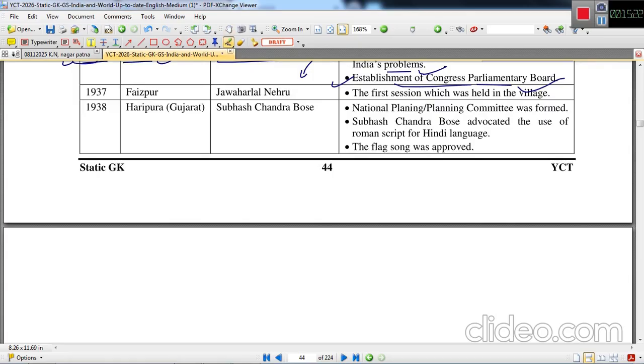Next is Faizpur session, which was held in 1937. This was the first session which was held in a village, presided over by Jawaharlal Nehru.